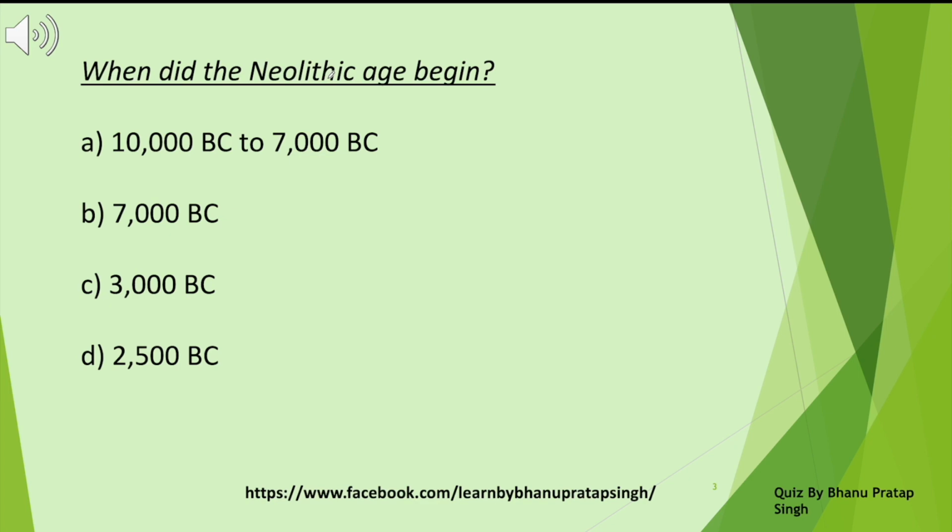When did the Neolithic age begin? Option A, 10,000 BC to 7,000 BC. Option B, 10,000 BC. Option C, 3,000 BC. Option D, 2,500 BC. So when was it started? It was started 10,000 BC to 7,000 BC. Option A.